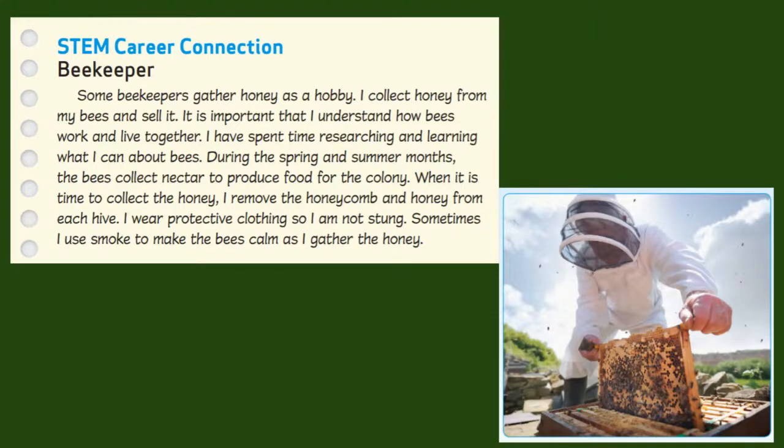It is important that he understands how bees work and live together. He has spent time learning and researching about these bees. During the spring and summer months, the bees collect nectar to produce food for the colony. When it is time to collect the honey, he removes the honeycomb and honey from each hive. He wears protective clothing so he is not stung. Sometimes he uses smoke to make the bees calm as he gathers the honey.